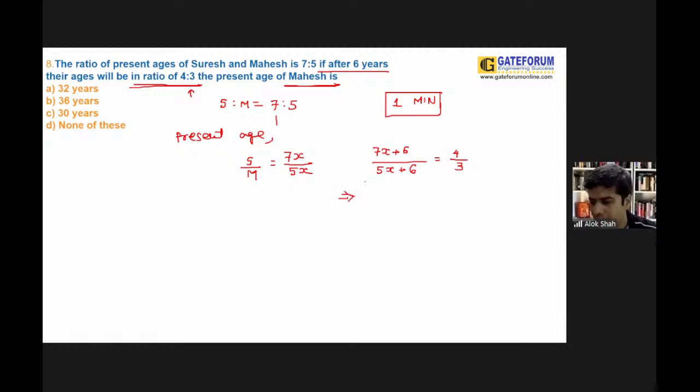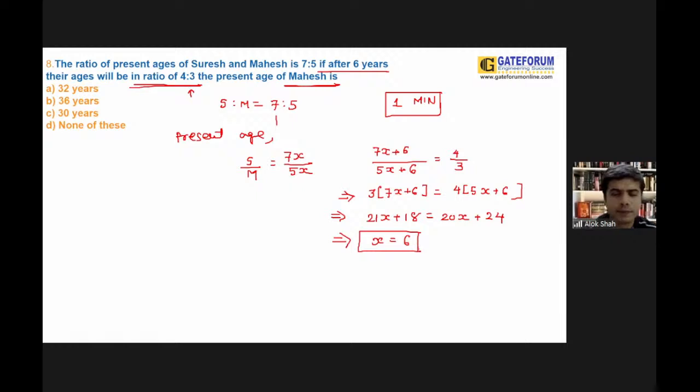If you go for a cross multiplication, you can say 3 into 7x plus 6 is equal to 4 into 5x plus 6. Clear? Then 21x plus 18 is equal to 20x plus 24. 20x could be shifted over here, so we can say that x is equal to 24 minus 18, that is 6.